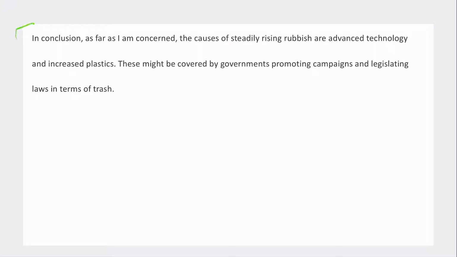Okay, we've got conclusion. In conclusion, as far as I am concerned, the causes of steadily rising rubbish are advanced technology and increasing use of plastics. These might be covered by governments promoting campaigns and legislating laws in terms of trash. Okay, so this is totally fine. As a summary, this is totally fine. You could expand a little bit more, but you don't really need to write that much more in a conclusion.